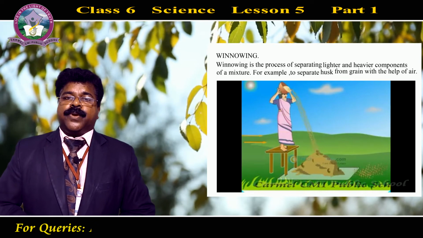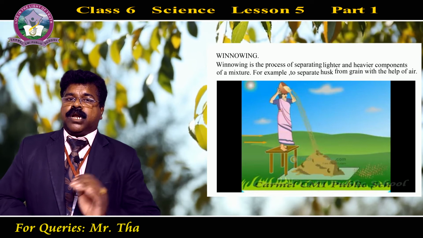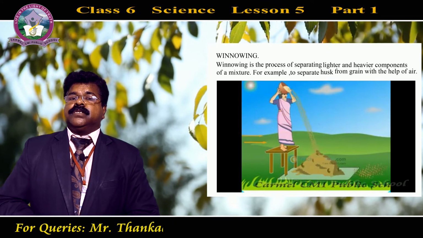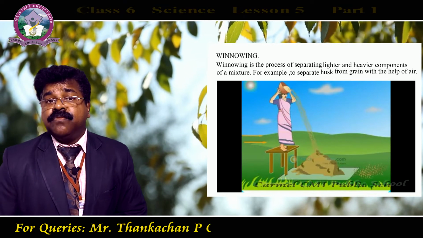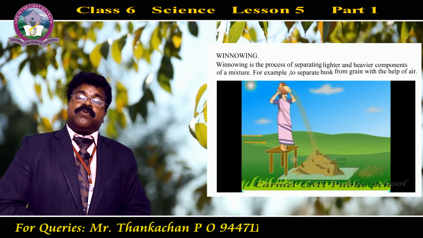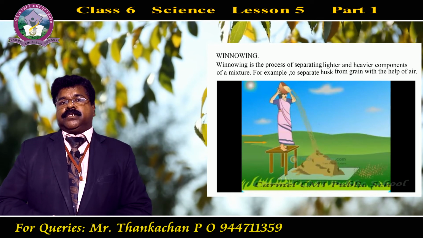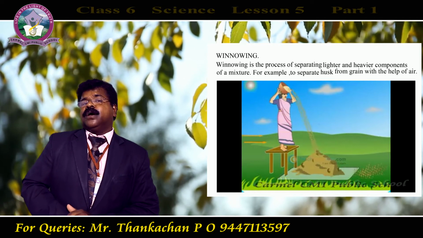Again, in order to separate husk from grains of wheat or rice, we are using this method, that is winnowing. Winnowing is a process of separating lighter components of a mixture from its heavier components. The definitions are given in your notes, you must go through that.